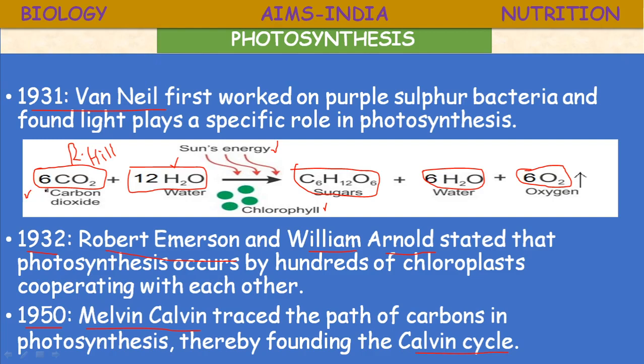In some chemistry books the equation for photosynthesis is given as 6CO2 plus 6H2O, and in the products C6H12O6 plus 6O2, and the 6H2O may not be there. Whatever it may be, this is the complete equation of photosynthesis, representing the total biochemical reaction.